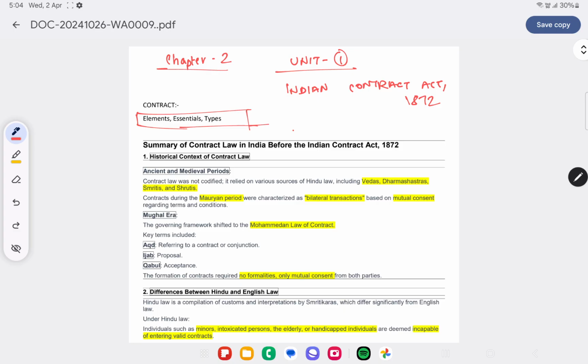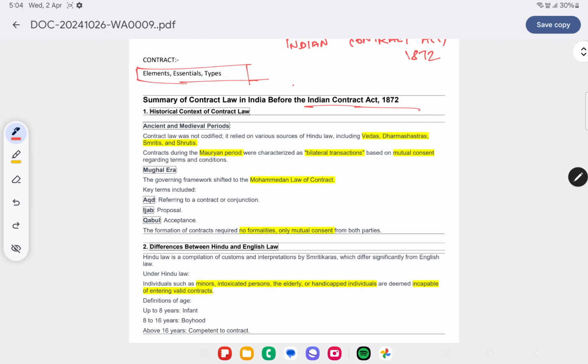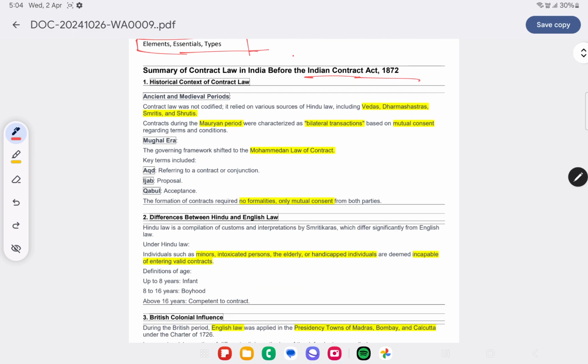Before that, how has contract evolved? Before the Indian Contract Act 1872, if we look at the historical context, in the ancient and medieval period, before we had this Contract Act, we had Vedas, Dharma Shastras, Smritis and Shrutis. And then came the Mauryan period.